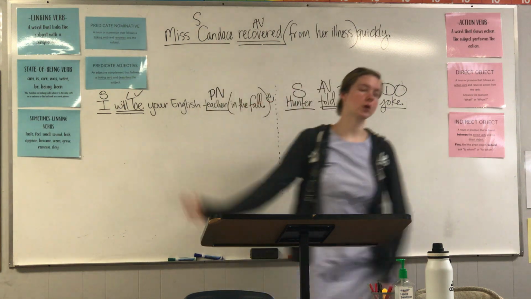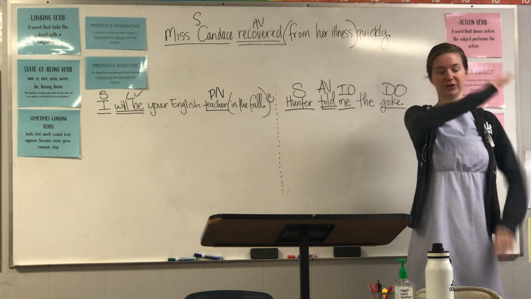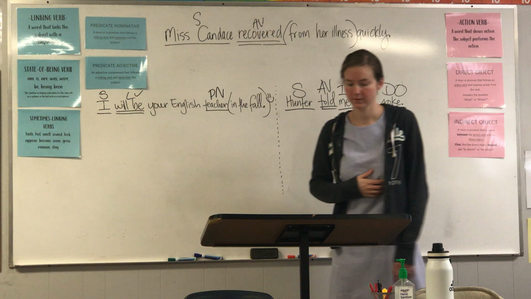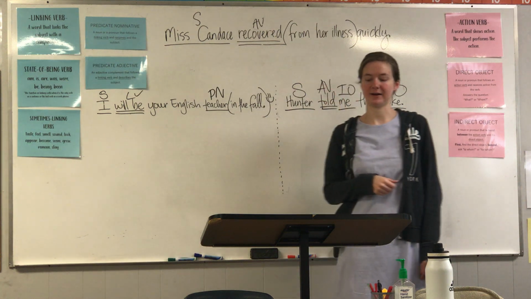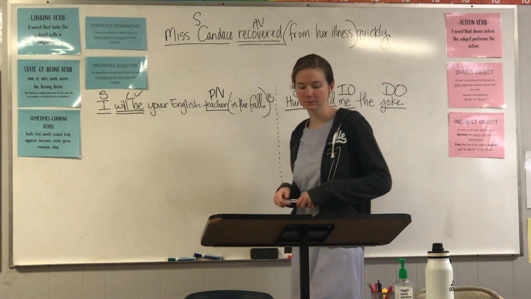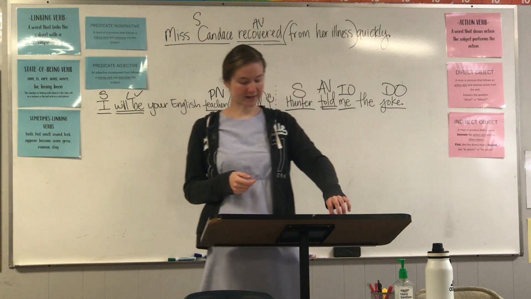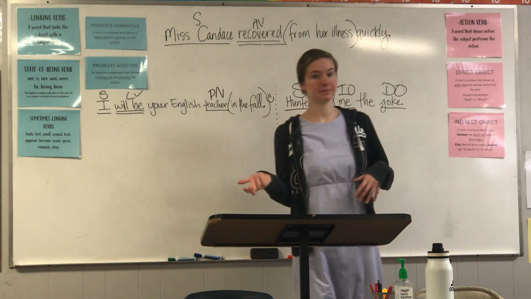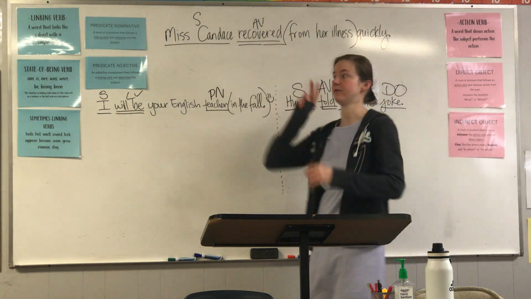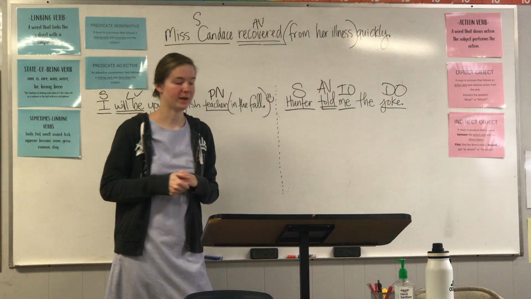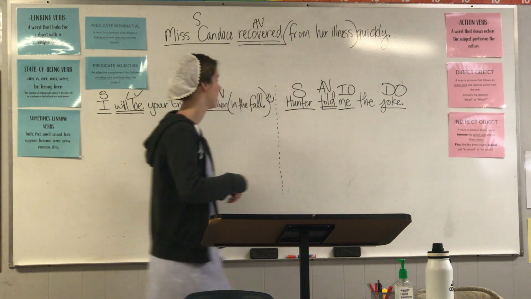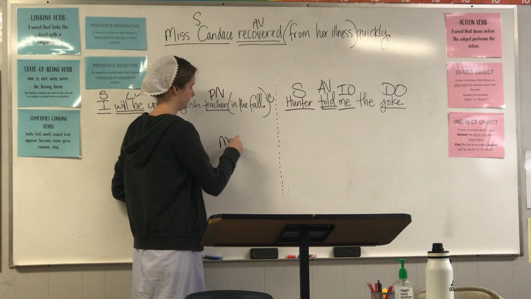Now, ask who or what to find your subject. Who sent? Grandparents. Grandparents is your subject. Grandparents sent what? Say your subject and your verb together to find your complement. Grandparents sent what? Money.